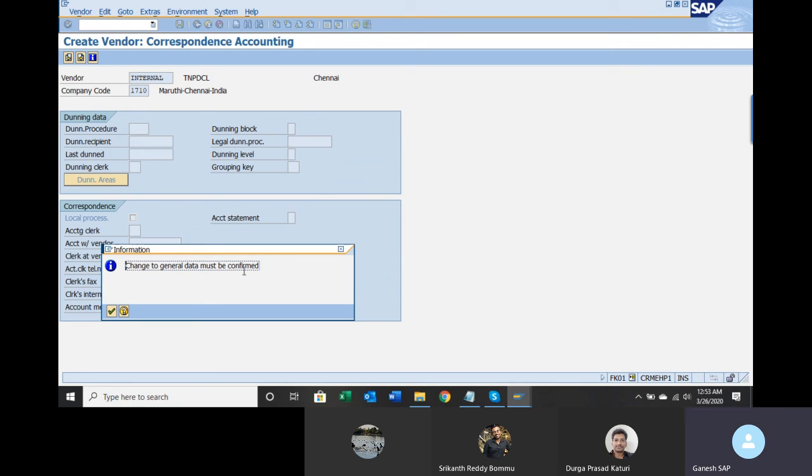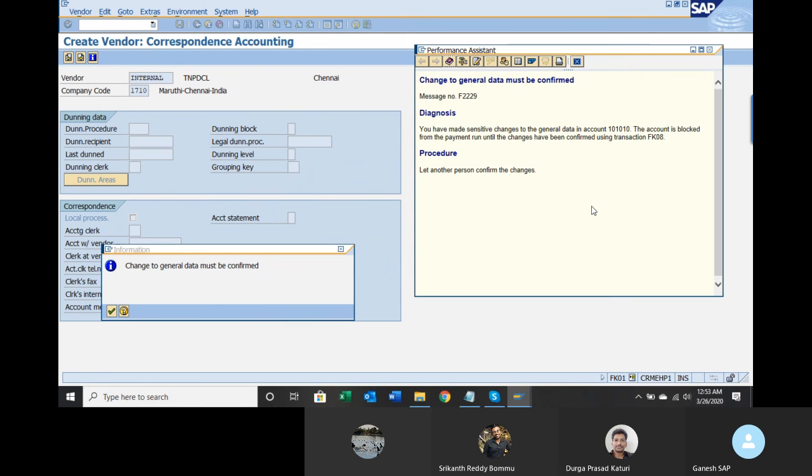Change to general data must be confirmed. Okay. So any vendor master created needs to be confirmed by somebody else. Authorization. Normally we don't keep it, but in real time that could be possible. It can be done through FK08.